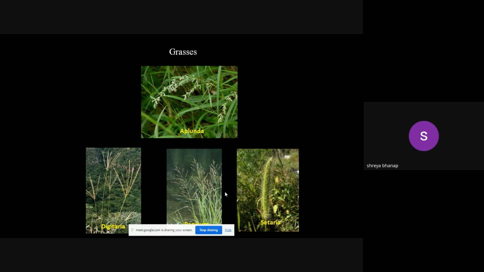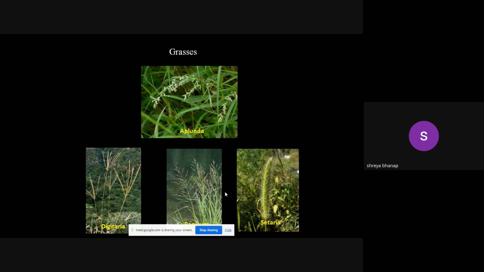Grasses, the best season to observe grasses is October till mid-November. So almost all the grasses are in flowering condition right now. One can go and visit and observe the flowers and fruiting condition of the grasses in any area.